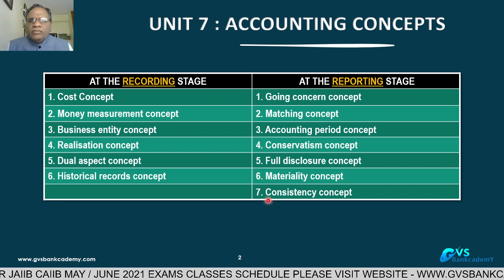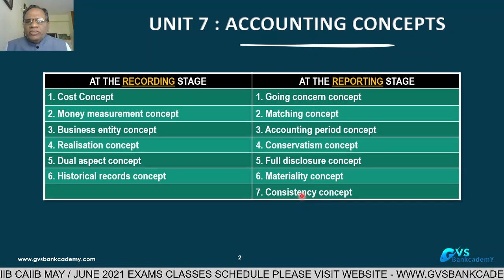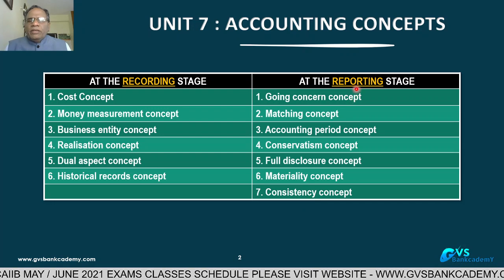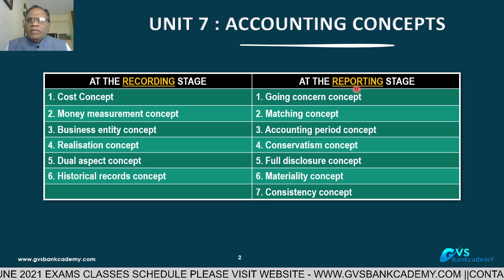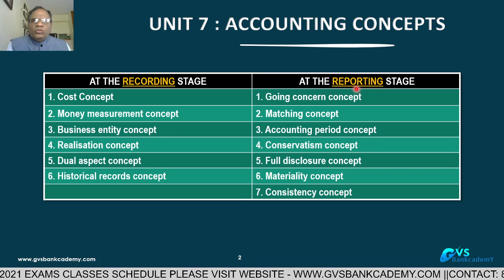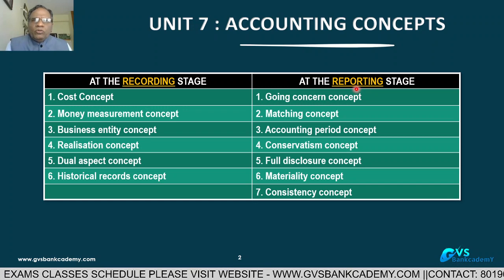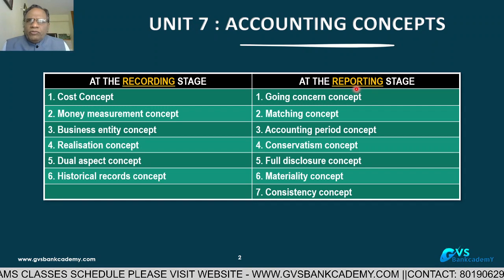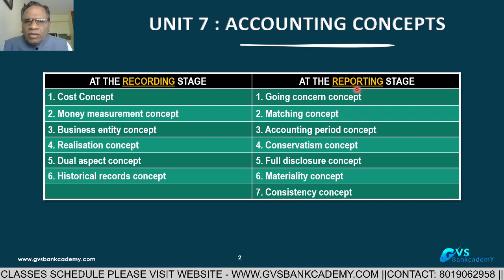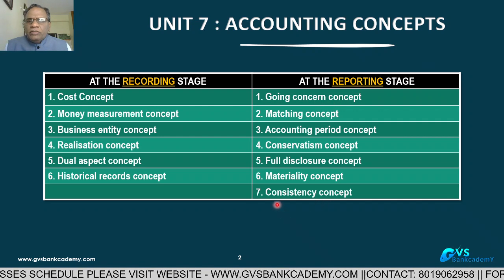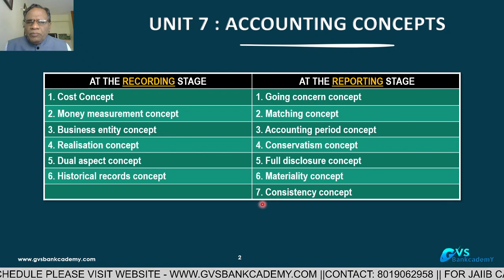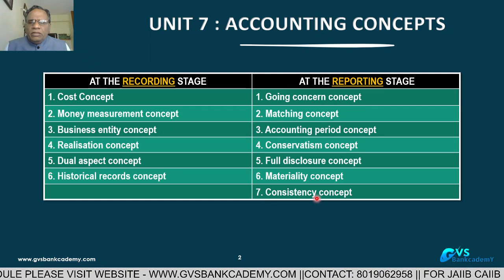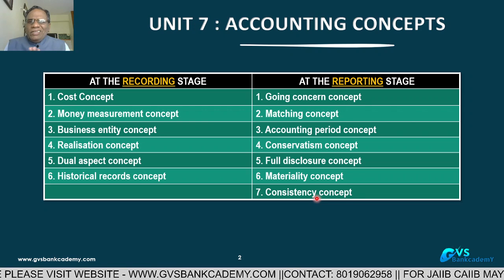Then the consistency concept. What is meant by consistency? At the time of reporting to outsiders, the company has to follow the same rules, same system, same procedures year after year. If one procedure in 2019, another method in 2020, another method in 2021, then the company is not consistent in reporting. That's why whenever any company or bank or organization reports, they have to follow consistency in their reporting.